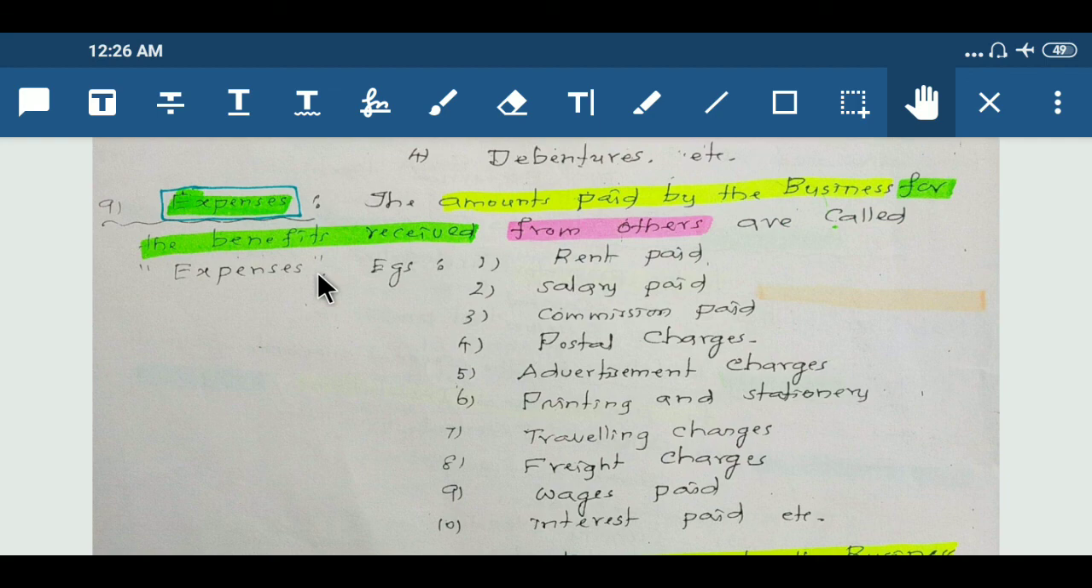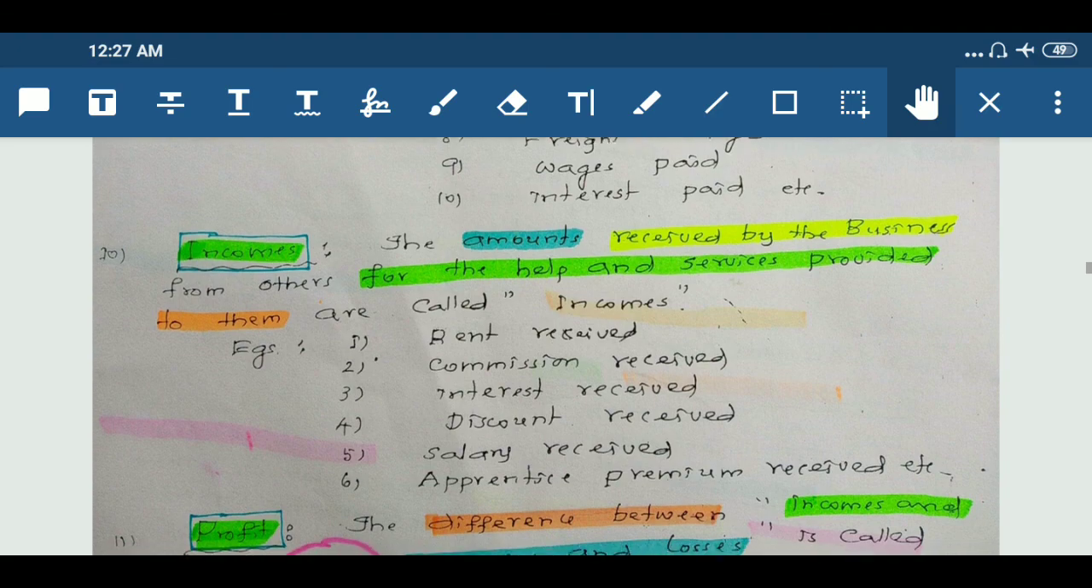Next, the ninth concept is expenses. Expenses are the amounts paid by the business for the benefit received from others. For example, rent paid, salary paid, commission paid, postal charges, advertisement charges, printing and stationery, traveling charges, freight charges, wages paid, interest paid, etc. These are all examples of expenses.